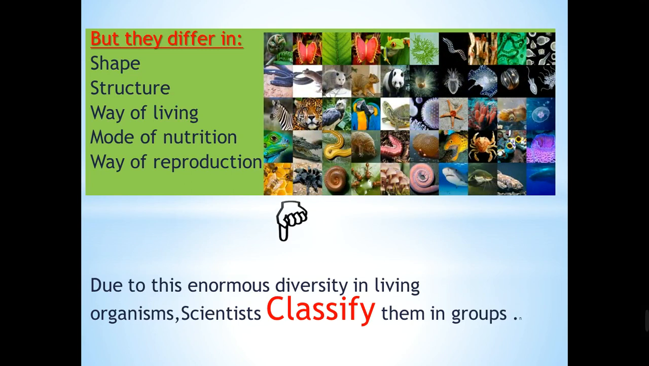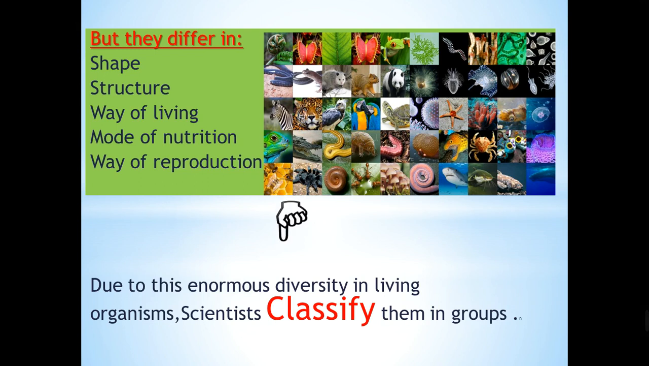But the living organisms may differ in their shape, their structure, and their way of living. Some of them live on the land, some of them live in the sea, and so on. Also, the living organisms are different in mode of nutrition. Some of them are autotrophic, depending on themselves to make their food by the photosynthesis process. Others are heterotrophic, depending on other living organisms to get their food. Also, the living organisms may differ in their way of reproduction. Some of them have sexual reproduction, or mating between male and female, and others reproduce by asexual reproduction.